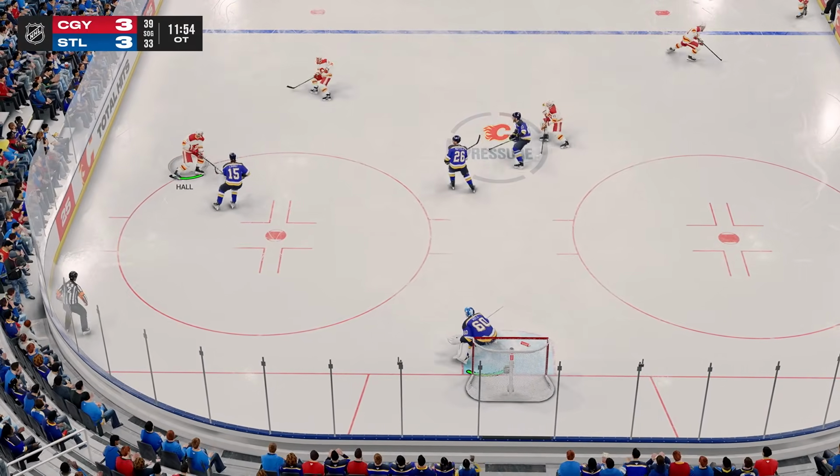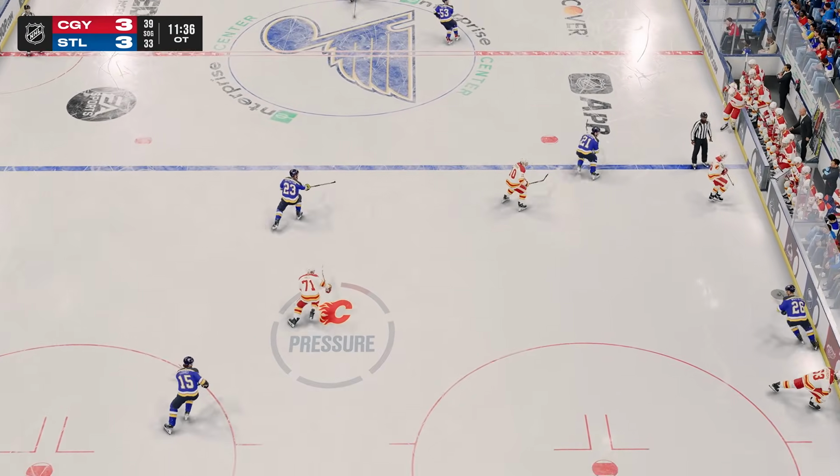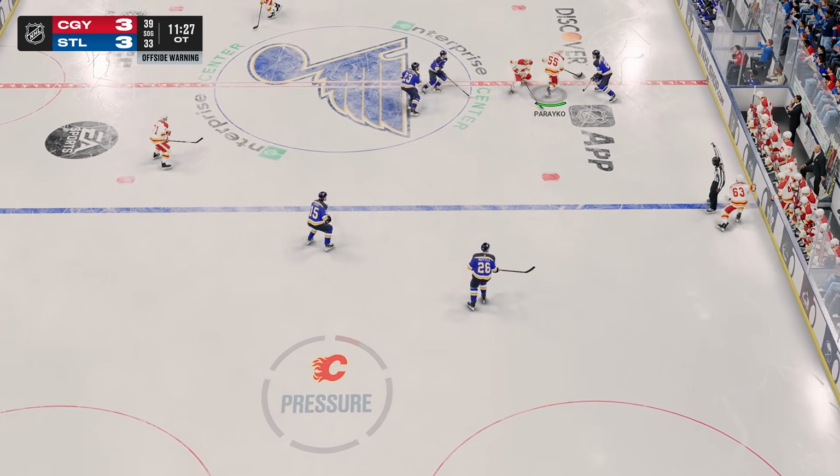Now, since that ridiculous change, the Flames have absolutely been flying. Taylor Hall had a chance to end it, and when I saw Taylor Hall taking that shot, I thought it was guaranteed to be over.